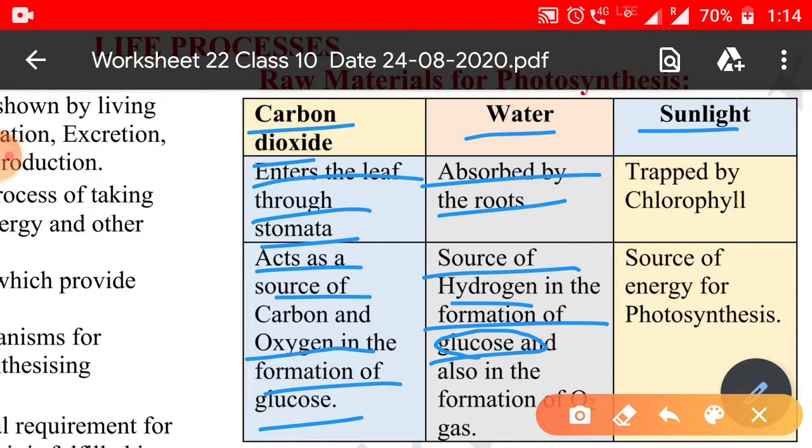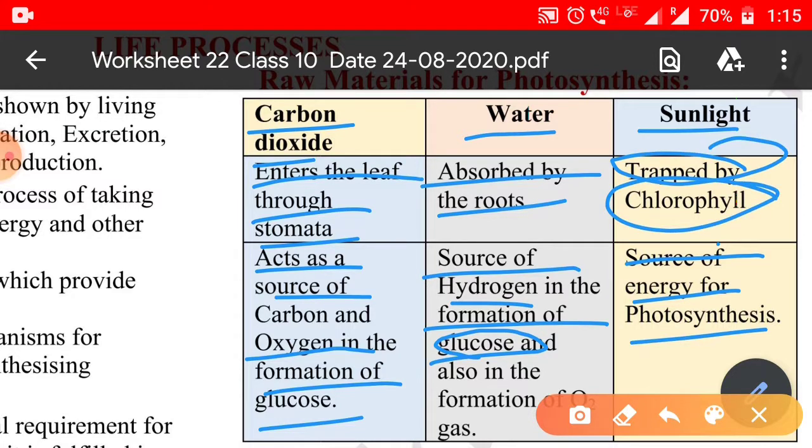It is released through the process of photolysis of water. And sunlight is not a raw material, but it is essential for photosynthesis. Without sunlight, we cannot carry out the process of photosynthesis because it is the source of energy for photosynthesis, which can be entrapped by the chlorophylls present in the chloroplast.